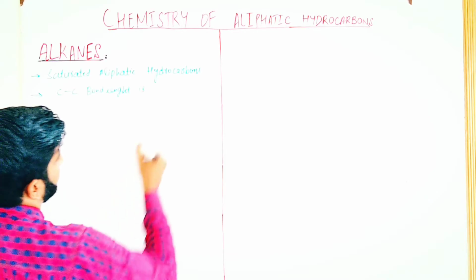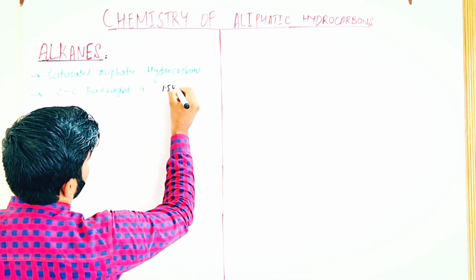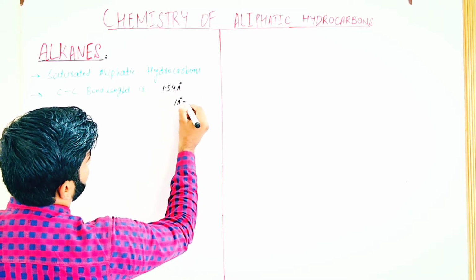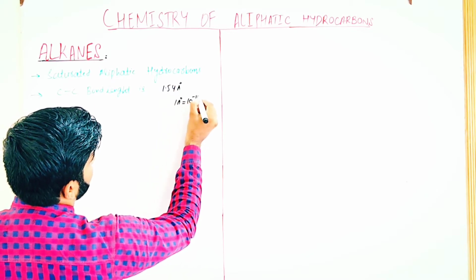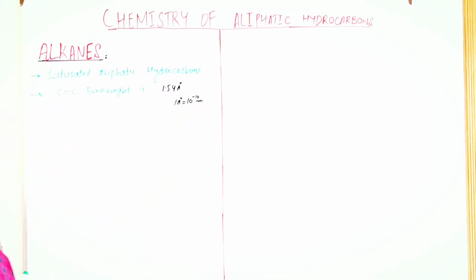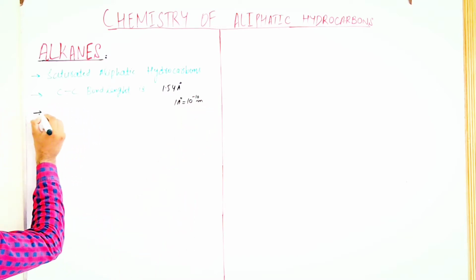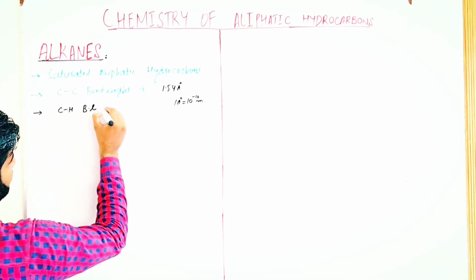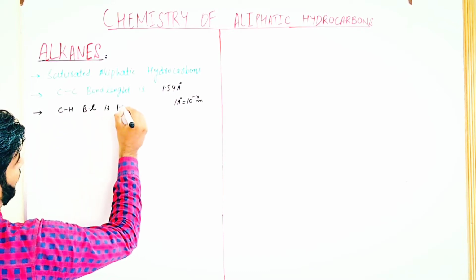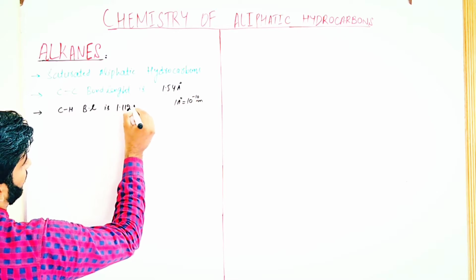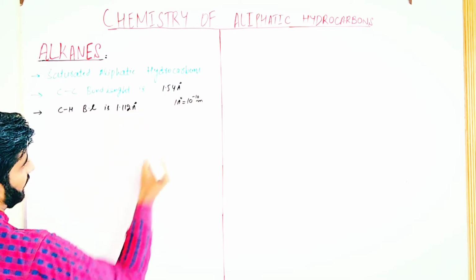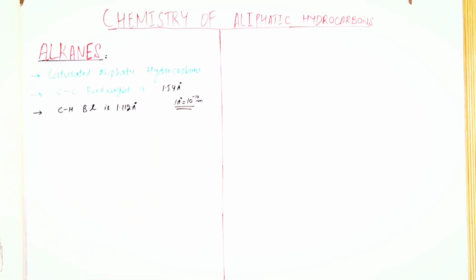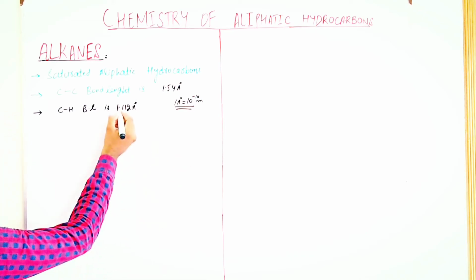Carbon-carbon bond length is 1.54 angstrom, and 1 angstrom is equal to 10 to the power minus 10 meter. And the carbon-hydrogen bond length in alkanes is 1.112 angstrom, and 1 angstrom is equal to 10 to the power minus 10 meter.